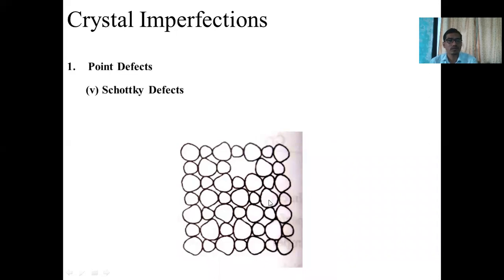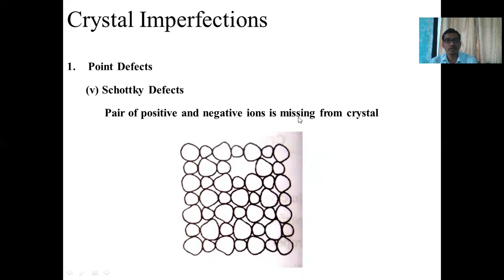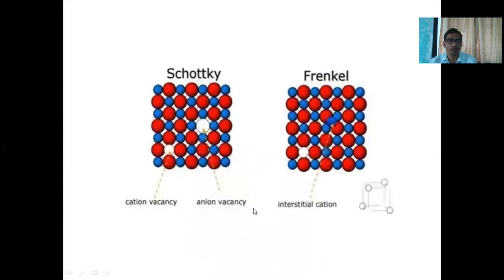Next defect is a Schottky defect. If a pair of positive and negative ions is missing from the crystal structure, then such a defect is called a Schottky defect. The cations and anions are there in the crystal structure, that is, positive and negative ions, and if these ions are missing as a pair from the crystal, such a defect is called a Schottky defect. Here one positive ion is missing and a second negative ion is missing. Such a defect is called a Schottky defect.